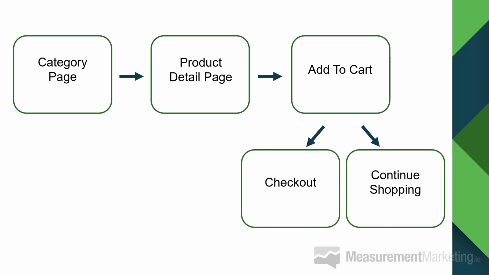Now, instantly, when you think about a goal, what the main goal from this particular path would be, you might lean toward checkout. Checkout makes sense. It's a goal that we want them to do. We want them to actually purchase. But another goal could also be the product detail page, and it might even be the add to cart. I'm going to show you exactly what we mean with this particular framework.